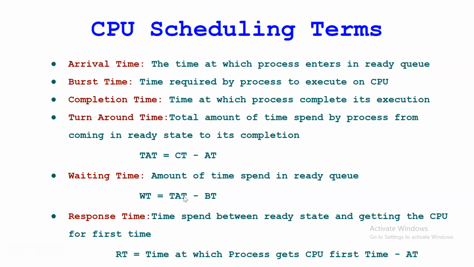That is the execution time. So whatever is the difference, that difference is nothing but the waiting time. You might have understood this. The response time is the time spent between the ready state and getting the CPU for the first time, right? So that is nothing but the response time. Here also, I just told you: the time at which the process gets the CPU for the first time, minus the arrival time, that is nothing but the response time.